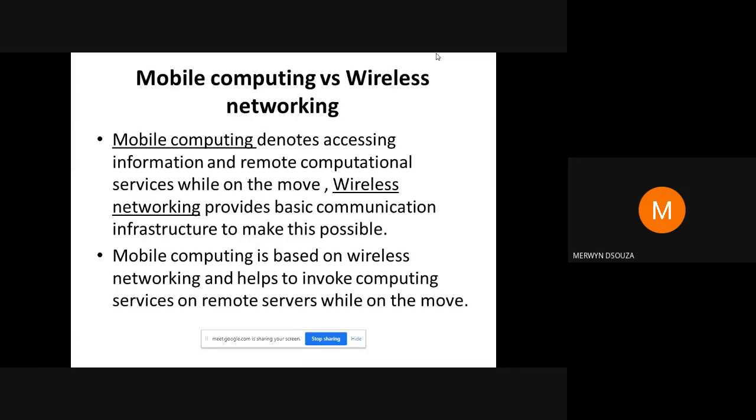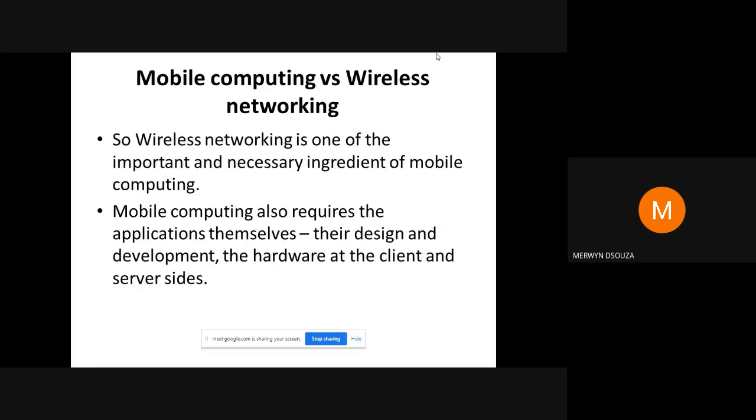Okay, mobile computing and wireless networking are not one and the same. Mobile computing is accessing the data on the move, and wireless networking provides the infrastructure for the purpose of mobile computing. So remember that wireless networking is one of the ingredients of mobile computing.